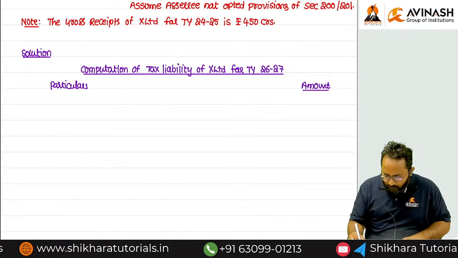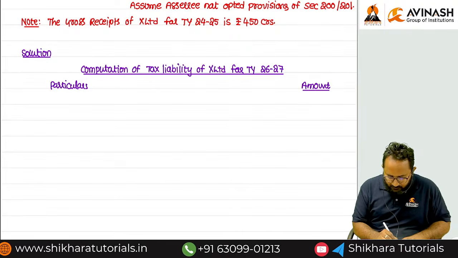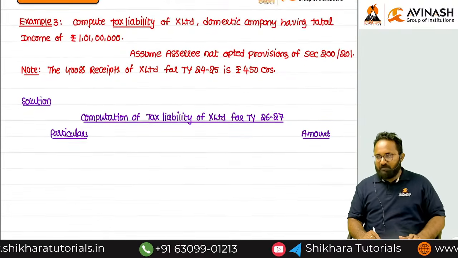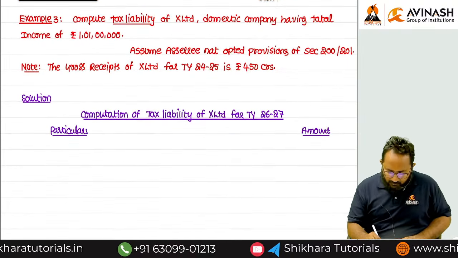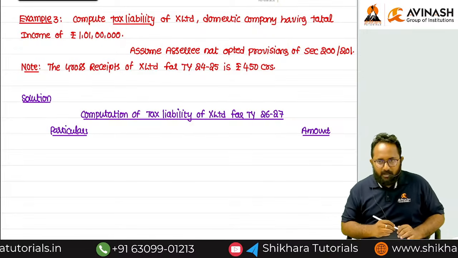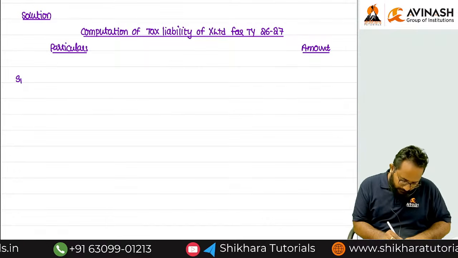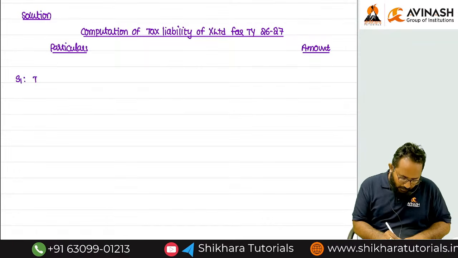Sir, why are we solving by using the marginal relief steps? Here we decided he can get the marginal relief. Why? He has 1 lakh income excess over the basic limit. Okay, what is step 1? Tax on total income.